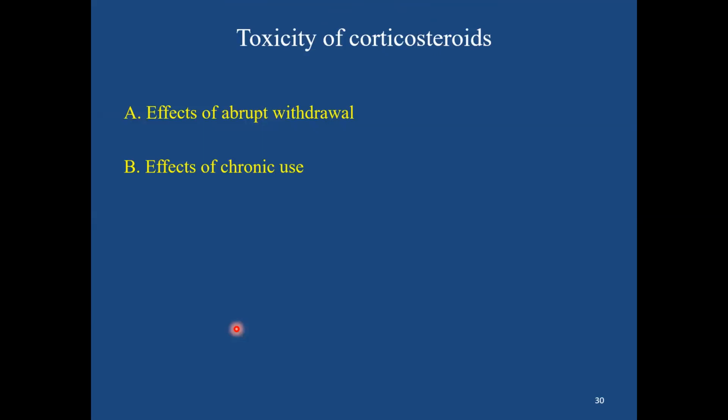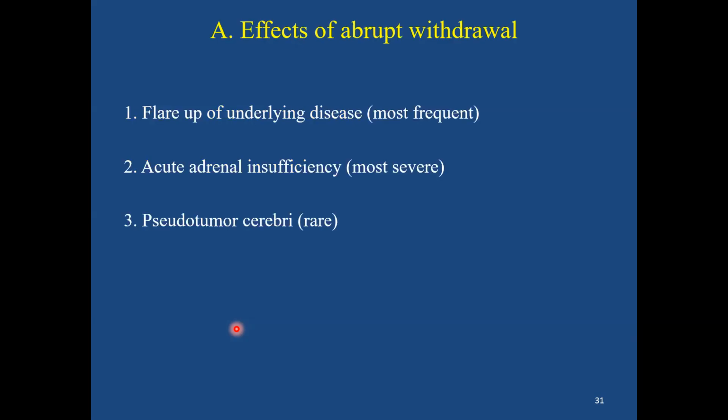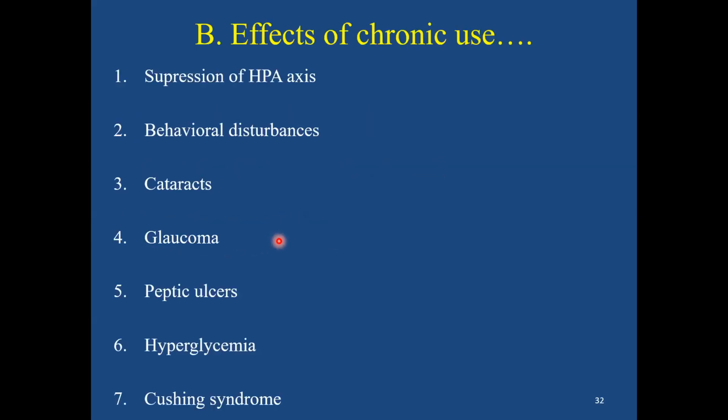Let us see the toxicity of corticosteroids. They are basically divided into two. One, its effect on abrupt withdrawal, and then effect on chronic use. In abrupt withdrawal, the most frequent problem with abrupt withdrawal of any steroids is the flare up of the underlying disease. Then the most severe form of abrupt withdrawal is acute adrenal insufficiency. And then rarely, sometimes it can cause increased intracranial tension and then papilledema, that is pseudotumor cerebri.